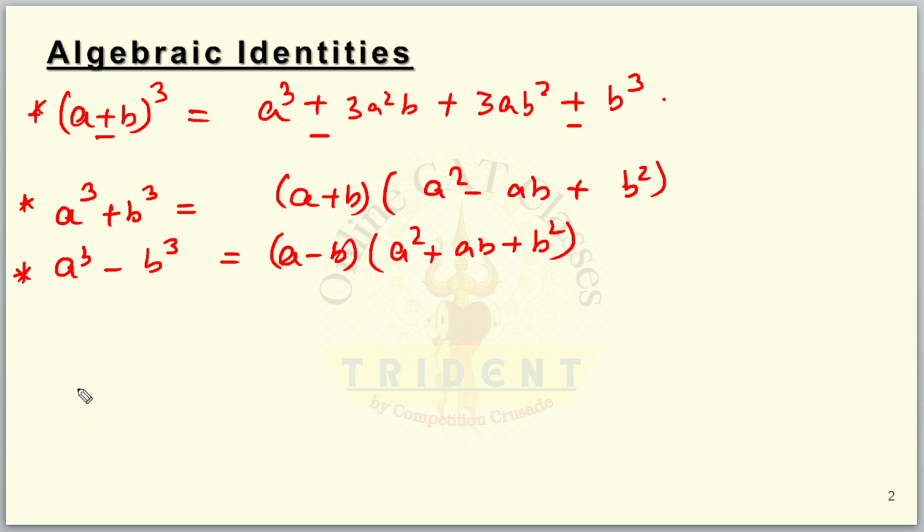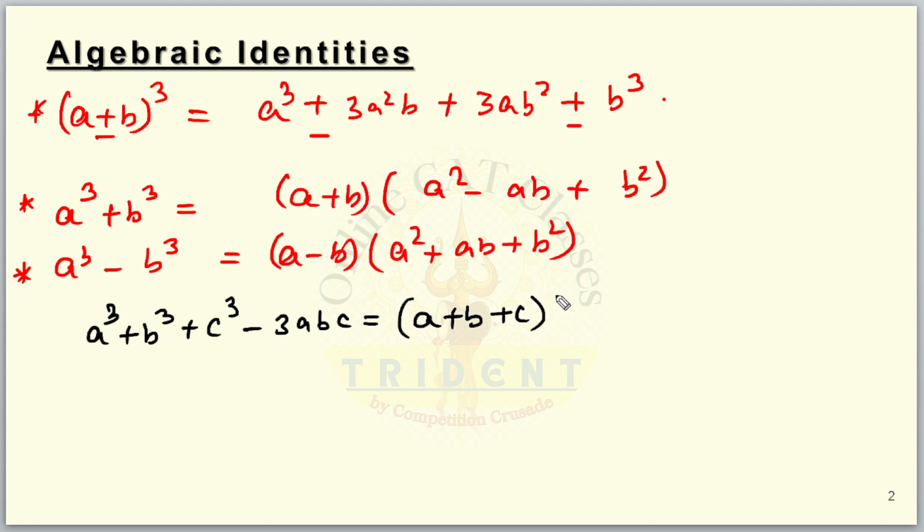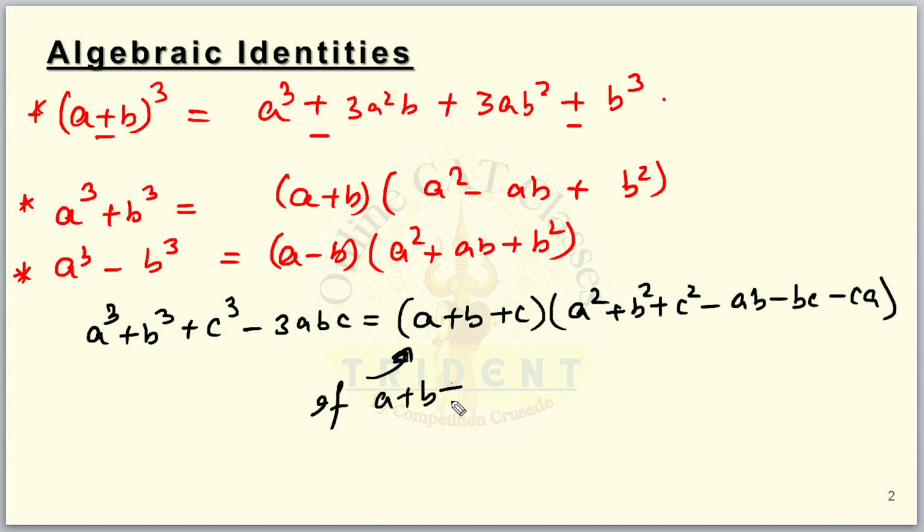One more thing you can remember is a cube plus b cube plus c cube minus 3abc. Let me write that here also. a cube plus b cube plus c cube minus 3abc is (a plus b plus c) multiplied by (a square plus b square plus c square minus ab minus bc minus ca). Typically, CAT has this idea that they will give you this a plus b plus c as 0.